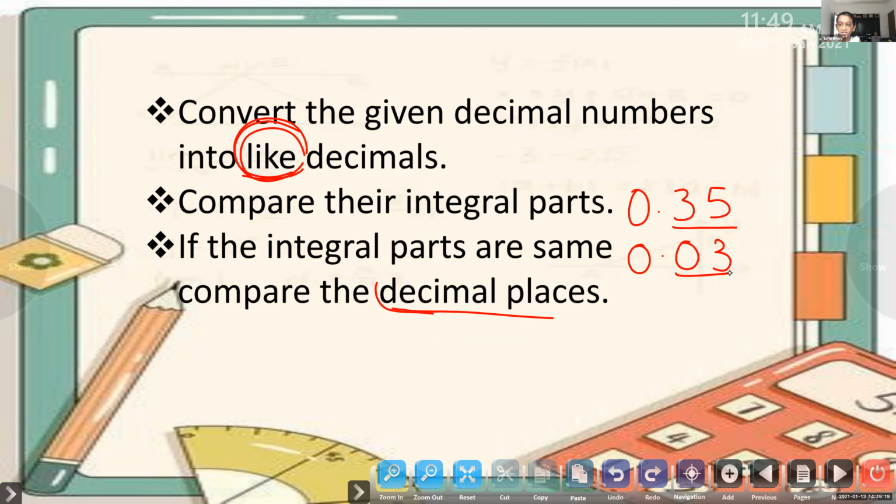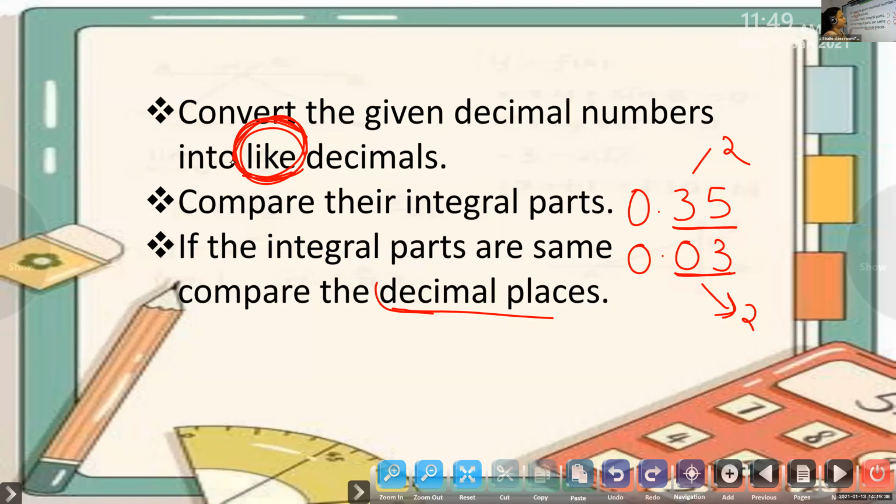Because they have the same number of decimal places. Here we have 2 decimal places, here also we have 2 decimal places. So first step, no need to convert into like decimals because it is already like decimals.